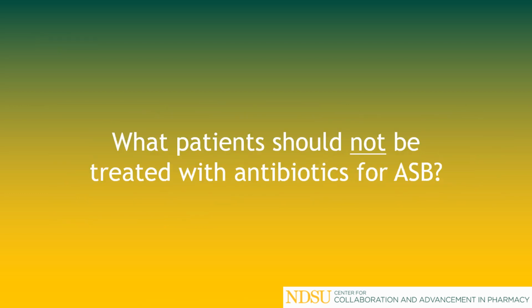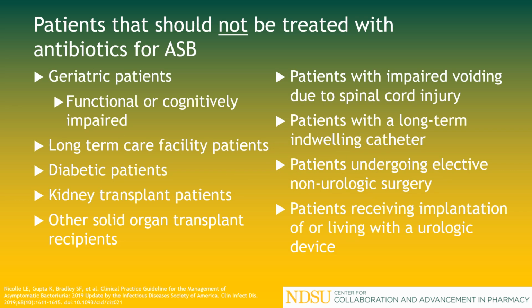Our next question is, what patients should not be treated with antibiotics for ASB? Patients that should not be treated with antibiotics for ASB are geriatric patients that are either functionally or cognitively impaired, long-term care facility patients, diabetic patients, kidney transplant patients, or other solid organ transplant recipients, patients with impaired voiding due to spinal cord injury, patients with a long-term indwelling catheter, patients undergoing elective non-urologic surgery, or patients receiving implantation of or living with a urologic device.